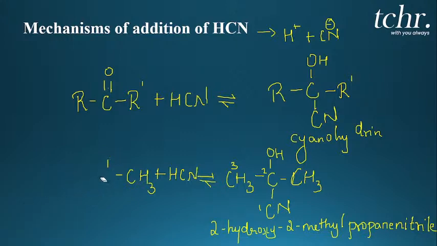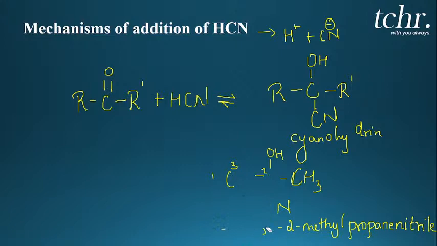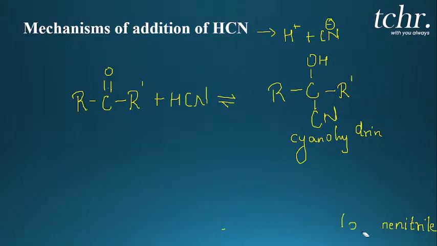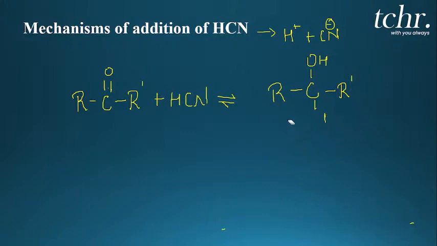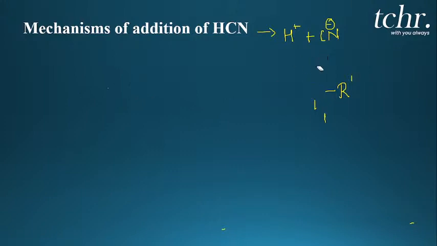Now if you understand how this addition works, it is easy to say it orally, that you have to add like this. But for a good knowledge purpose, we have to understand the overall mechanism of addition of this HCN to aldehydes or ketones. And also students, from an exam point of view this mechanism is important. Okay, shall we discuss the mechanism of addition of HCN?